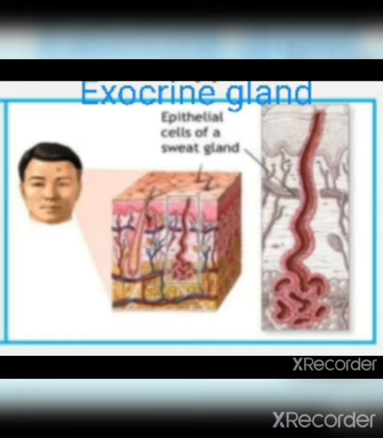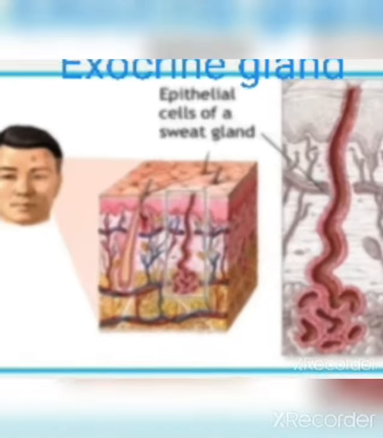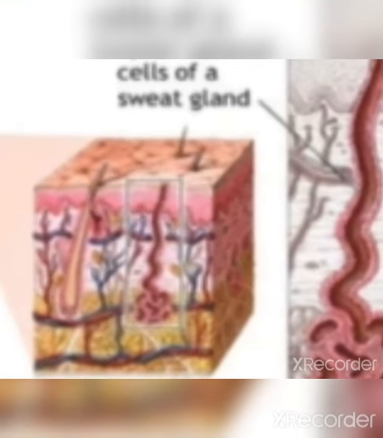The important secretions of exocrine glands are mucus, saliva, earwax, oil, milk, and digestive enzymes. Which are the examples of exocrine glands? Salivary gland, tear gland, gastric gland, and sweat glands. These are the examples of exocrine glands. This is an exocrine gland, the sweat gland.